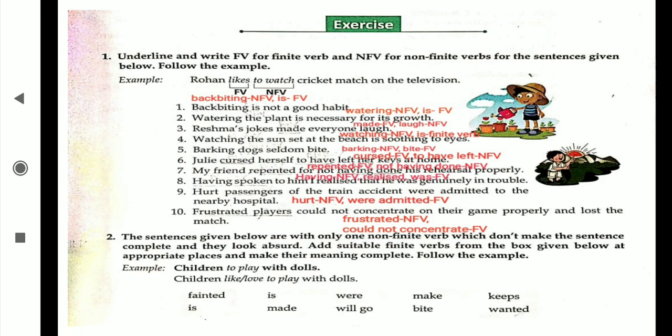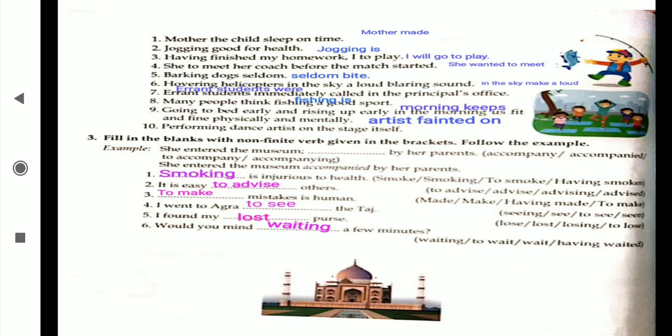The first question you are going to write down in the notebook because there is no place in the textbook. Write down the answer the way I give it. The second question also you are going to write in the form of question and answer. Suppose the first question is: "Mother the child sleep on time." We have to add finite or non-finite, whatever is necessary. Then the answer will be: "Mother made the child sleep on time."